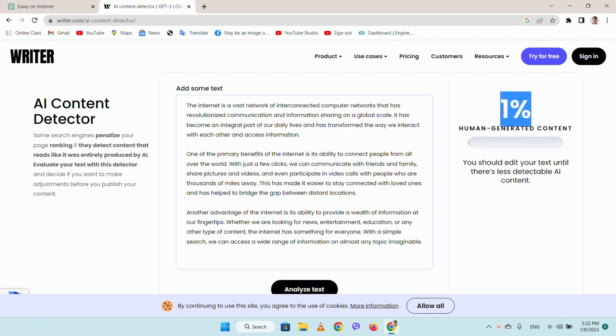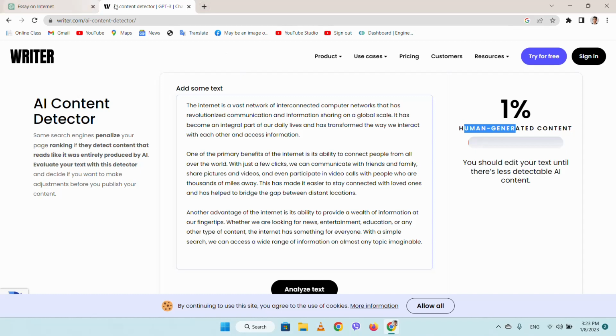And here you can see 1% of our homework is human generated content, so it means that 99% of our assignment is AI generated. In this way, many people can know that we have copied content from ChatGPT. So you should not copy content directly from ChatGPT. I'm going to show you how you should copy content from ChatGPT.